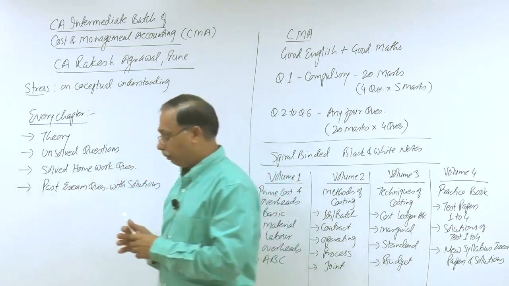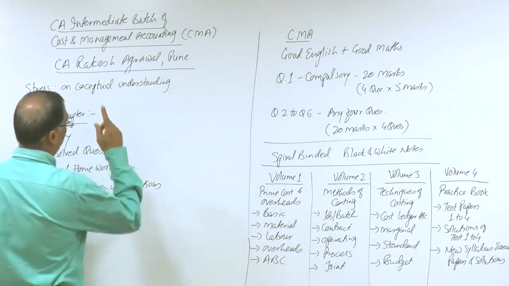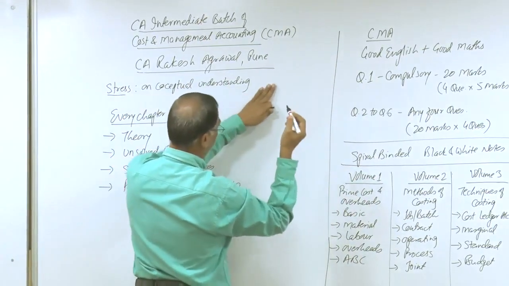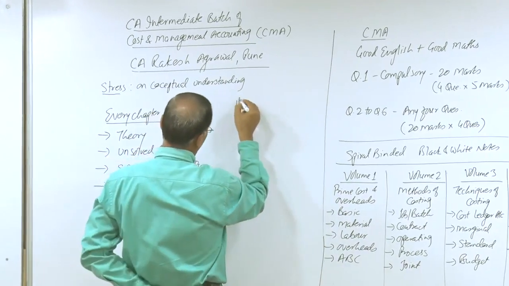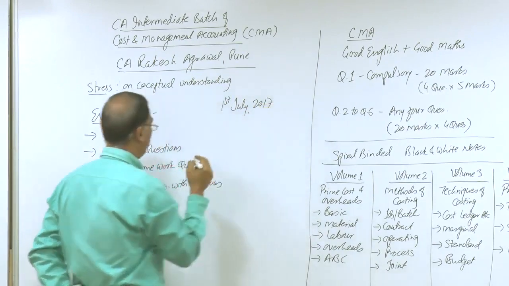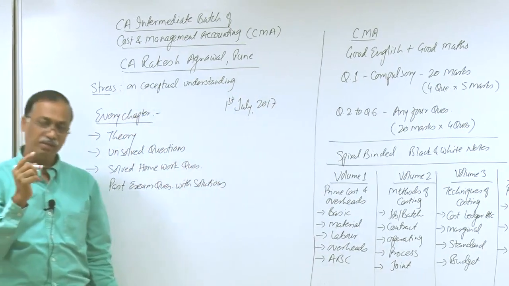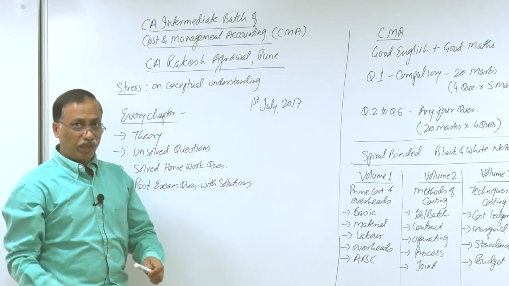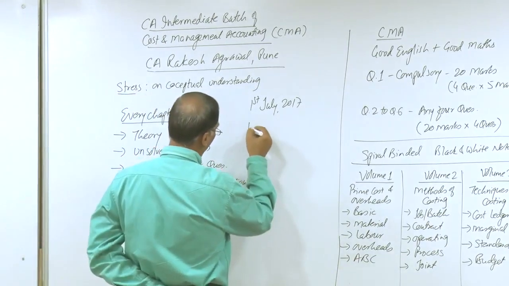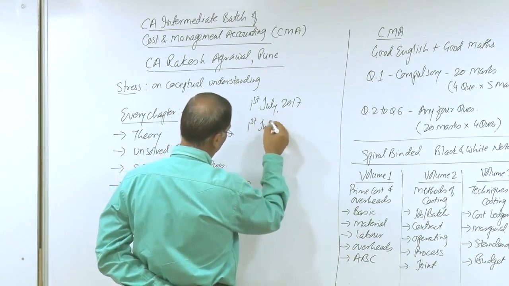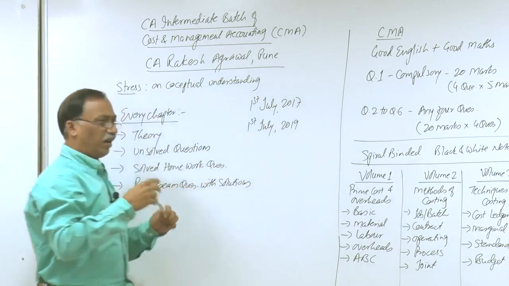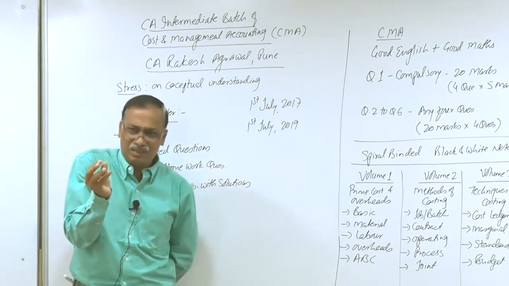Plus one more important point to tell you, that your new syllabus of intermediate CMA was introduced by the institute from 1st July 2017. From this date the new syllabus became effective. However, the institute has recently changed the module on 1st July 2019, that is after 2 years. After 2 years they have made some small changes.